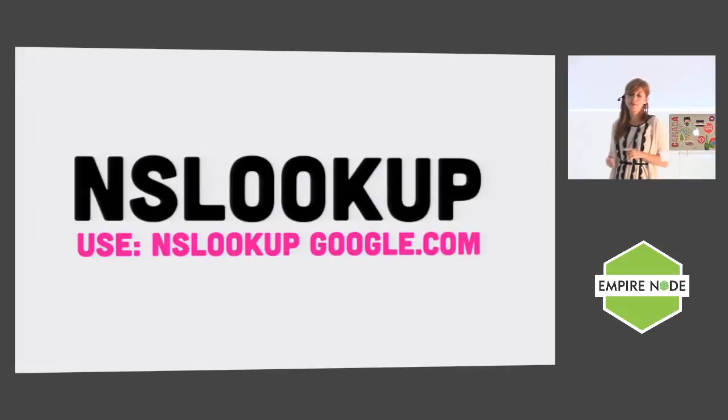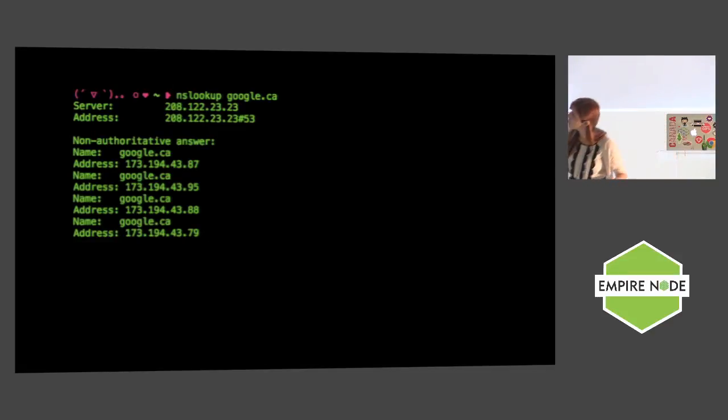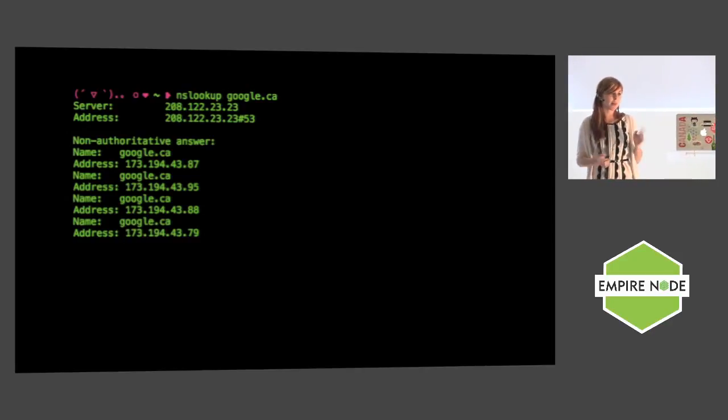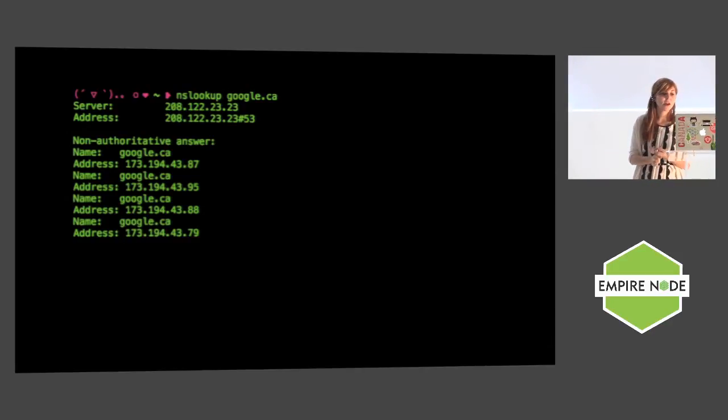Cool. The first tool we're going to talk about is nslookup. It's the simplest tool and does exactly that. It looks up a name record for you. Is this too small? Yeah. It is. So if you do nslookup google.ca, you're going to get a couple of things. It's going to tell you what DNS server it's using, and then it's going to give you the answers that it would get back. So in this case, you can see that it's getting some non-authoritative answers, and there are 5 of them. We're not surprised that they're non-authoritative, because this is the recursive name server that we are originally hitting. And then we get the IPs. Any of these IPs you can put in your browser, and you're going to get to the google.ca page that you really wanted to.